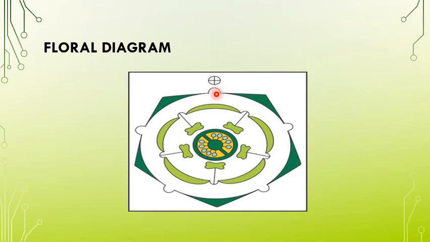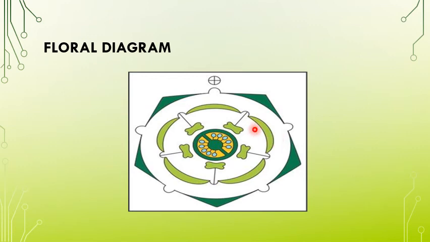Next is the corolla or petals, again 5, 1, 2, 3, 4 and 5, and fused. And you have to be very careful that while drawing the floral diagram, the shape of the calyx should be pointed like this way, and it should be a semicircle like this way for the corolla.